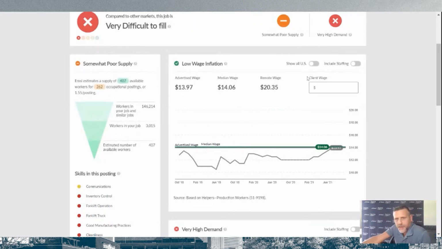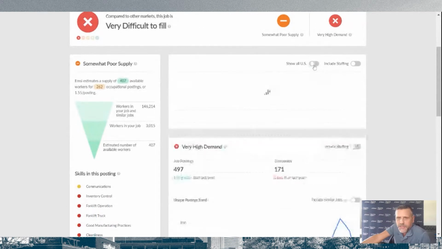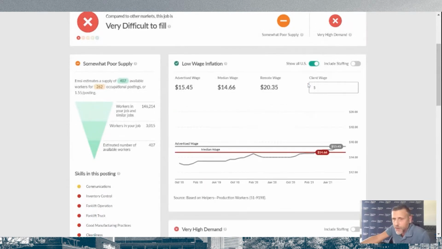But before I get to that, I want to show you one last feature. If you're ever in a small market and we do not have enough information to give you a reliable time series for that market, you can always toggle this over and say, hey, can you just show me for the US in general, what are wages doing, for general laborers in this particular case?